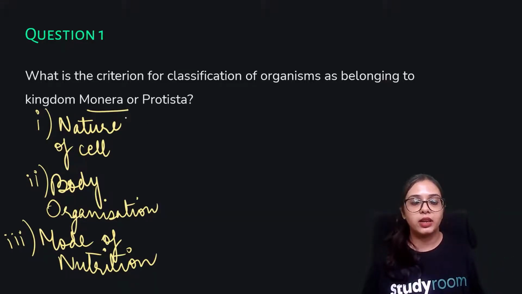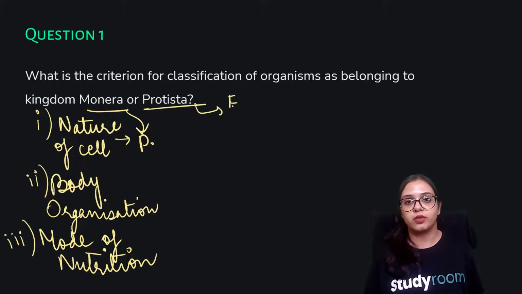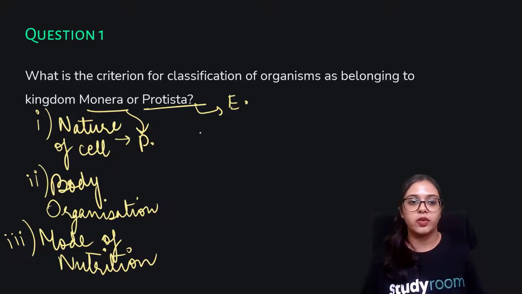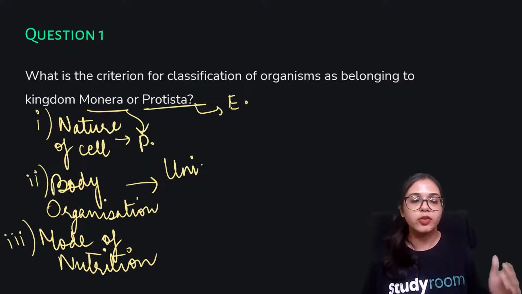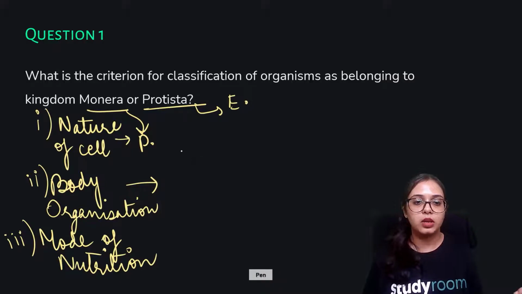So we know that in Monera, the nature of the cell, they are prokaryotes. I am abbreviating over here. And in Protista we have the eukaryotes. Only organisms under the Monera kingdom are prokaryotes. The rest of them are eukaryotes. Body organization, both of them we know that they work at the cell level. So there is no formation of tissue. So the body organization in both of these kingdoms is at the cellular level.